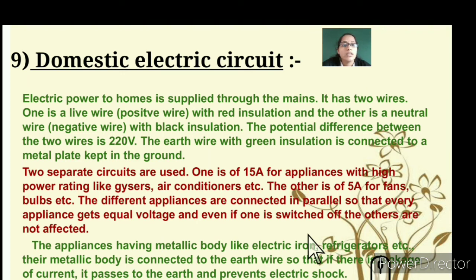So you can see that appliances having a metallic body, like electric iron, refrigerators, etc., are connected to an earthing wire so that there is no leakage of the current, and it also prevents electric shock.